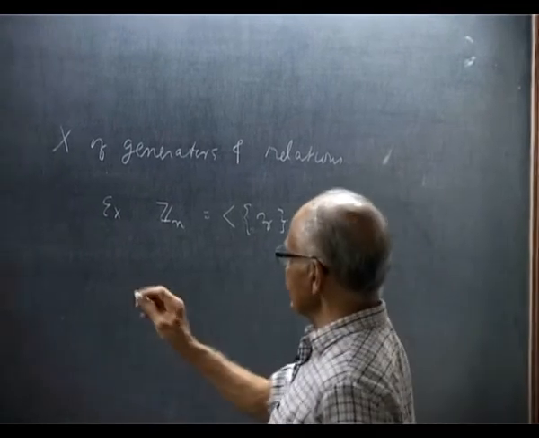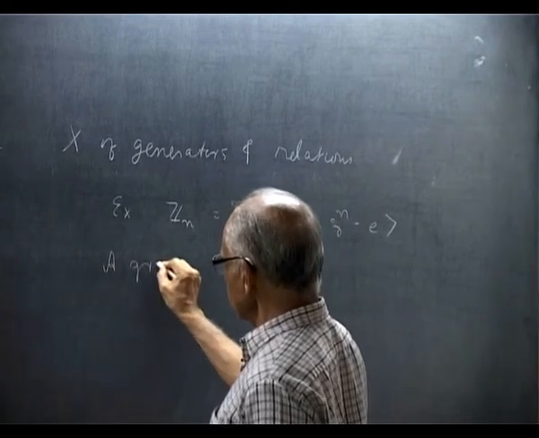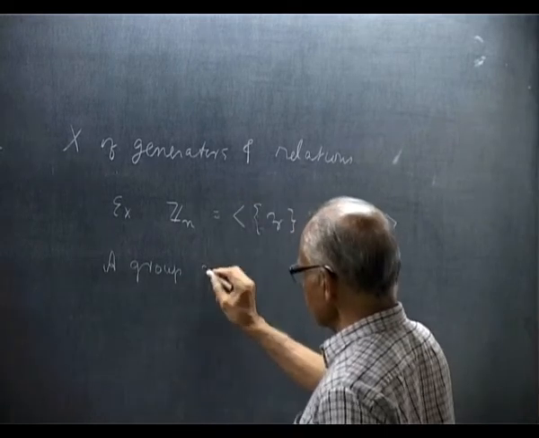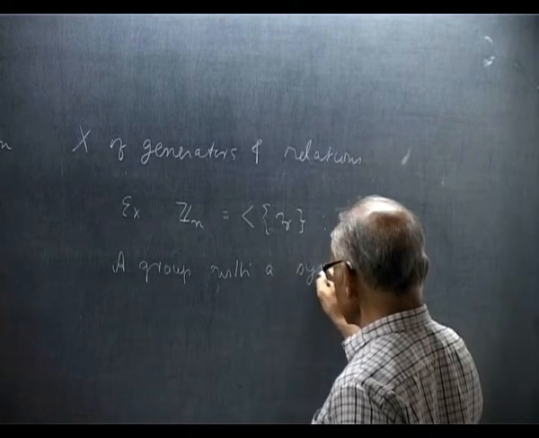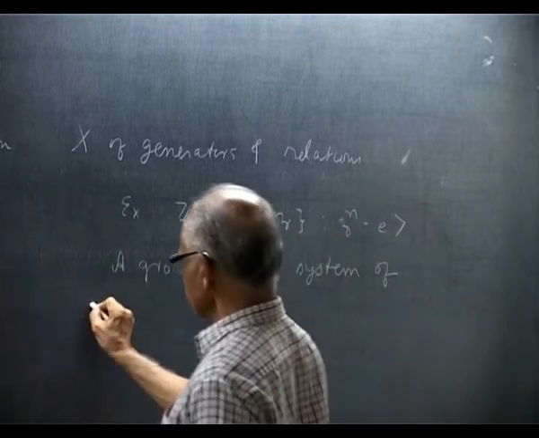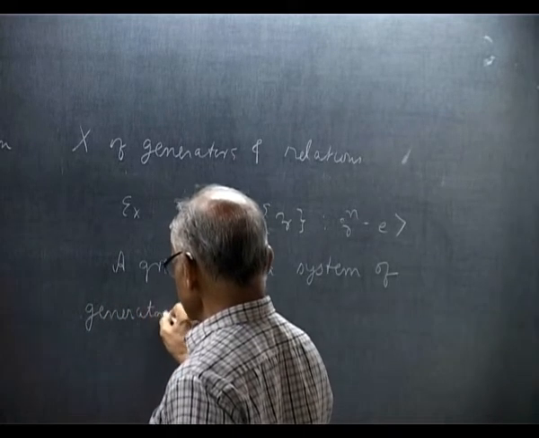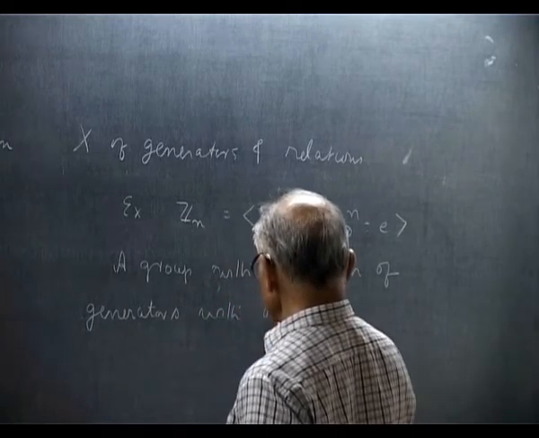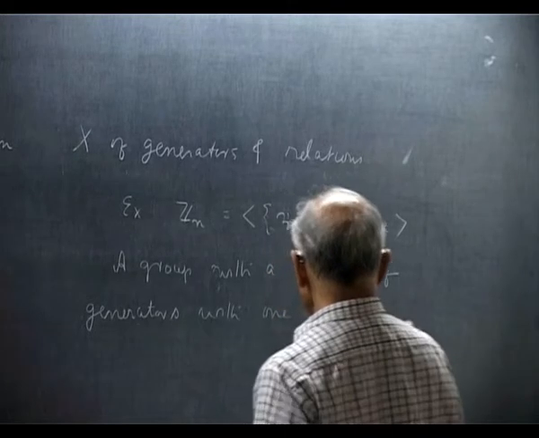So we can say that a group with a system of generators with one element is cyclic.